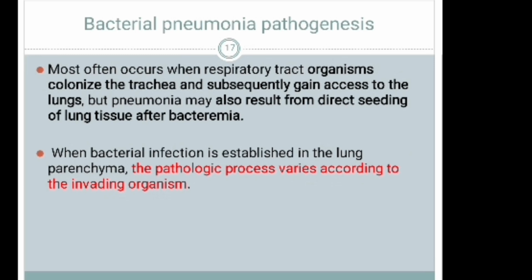If there is systemic inflammation, it may reach the lungs and cause pneumonia. When bacterial infection is established in the lung parenchyma, the pathologic process varies according to the invading organisms.